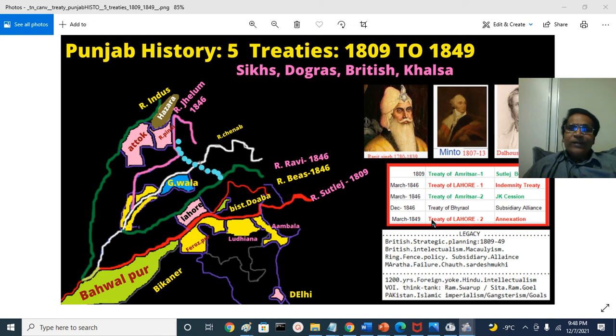Remember, that was in 1849, and 3 years back, in 1846, at almost exactly the same time, the first Treaty of Lahore was signed. Here you see 1846 March, this is 1849 March. That was around 9th March, this is 29th March.